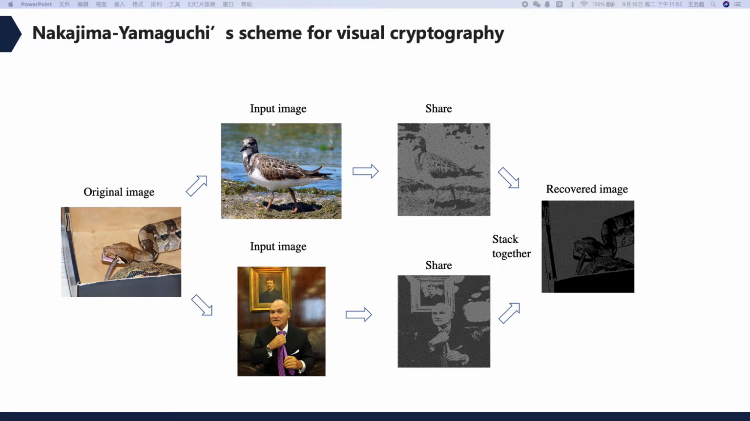Compared to Hou's scheme, Nakajima and Yamaguchi's scheme is different. Besides the original image, this scheme takes two other images as containers for hiding secret shares, and an encrypted image is generated by combining the containers and a piece of information from the original image. Then the decryption is done by stacking these shares together.